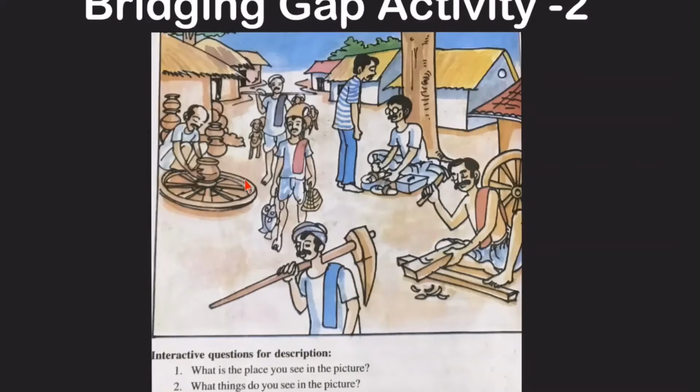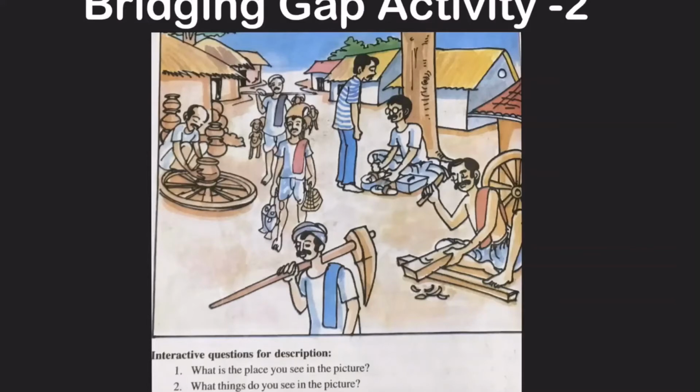A potter is making pots. A shepherd is taking sheep to the farm. A fisherman is carrying fishes. A cobbler is mending slippers. A farmer is taking a plough to his farm. A carpenter is making furniture.